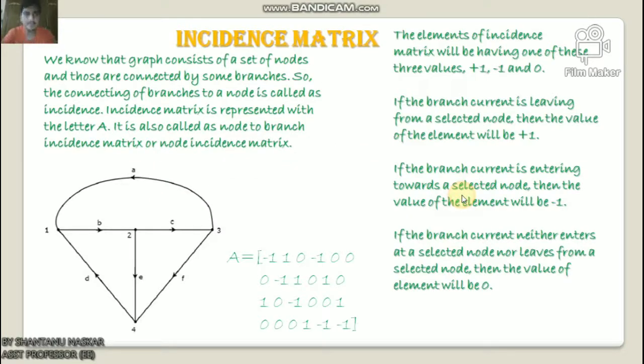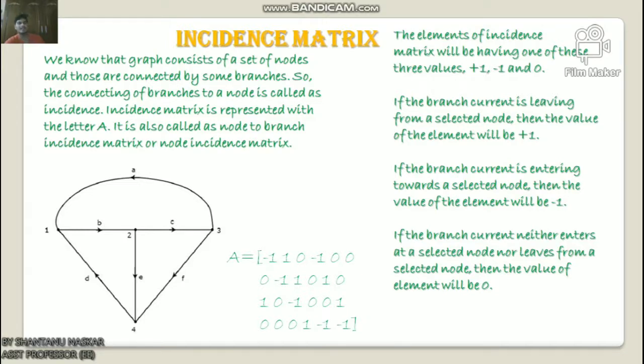So first is the incidence matrix. An incidence matrix represents the graph of a given electric circuit or network. Hence, it is possible to draw the graph of the same electric circuit or network from the incidence matrix.